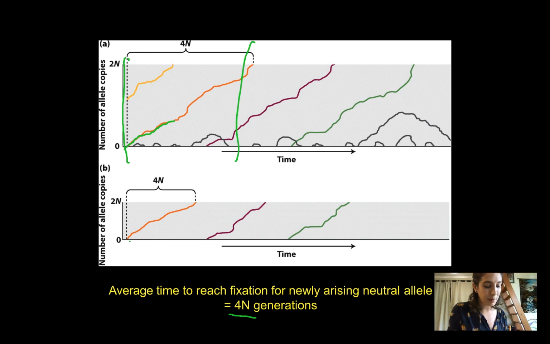In a larger population, it will take a longer amount of time for that allele to drift through all of the individuals, generation by generation. And that's what we're talking about down here, by the way. This time is by generation. Generation 1, 2, generation 3, generation 4, generation 5, for example. It's going to take a brand new neutral allele a lot longer to drift to fixation when there are more individuals in the population. Kind of makes sense.